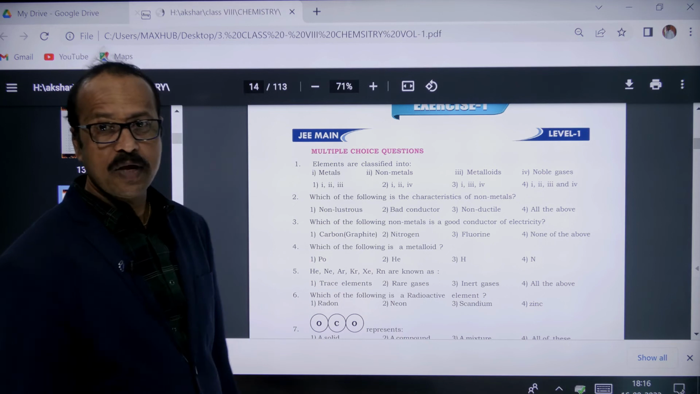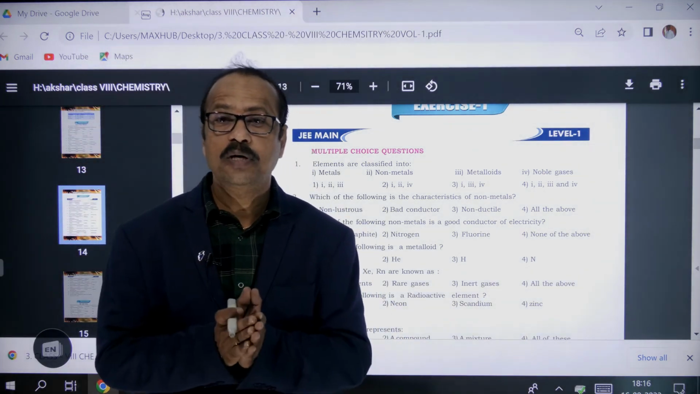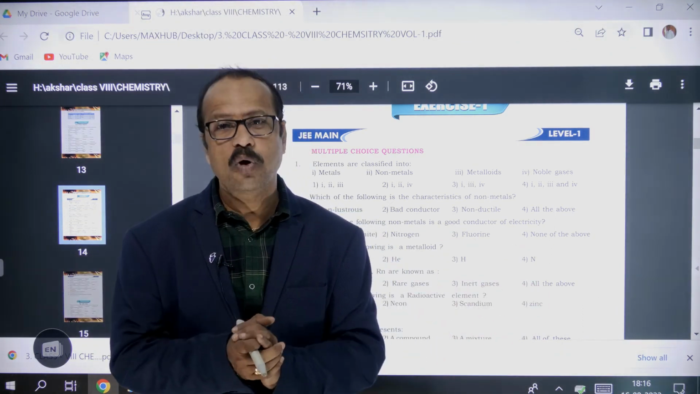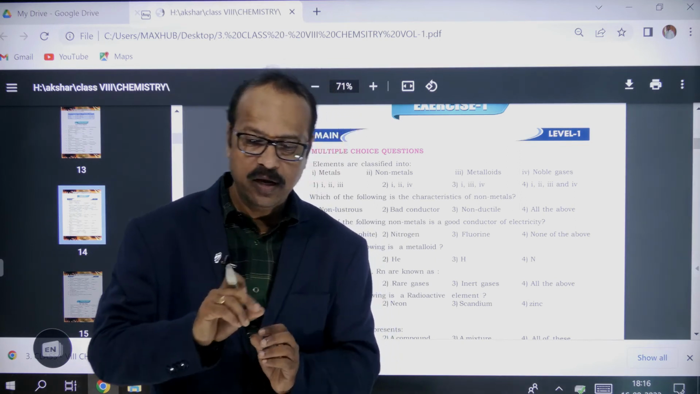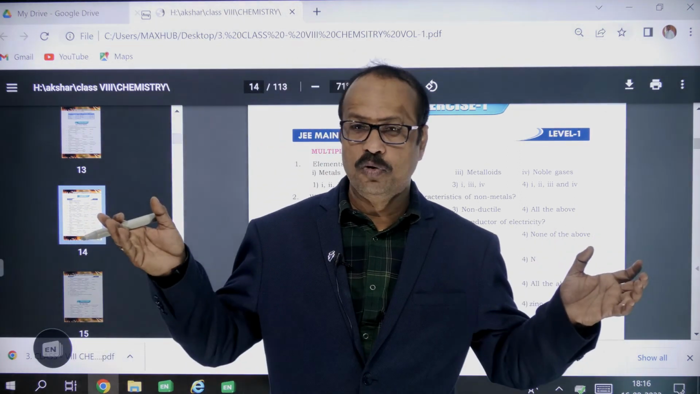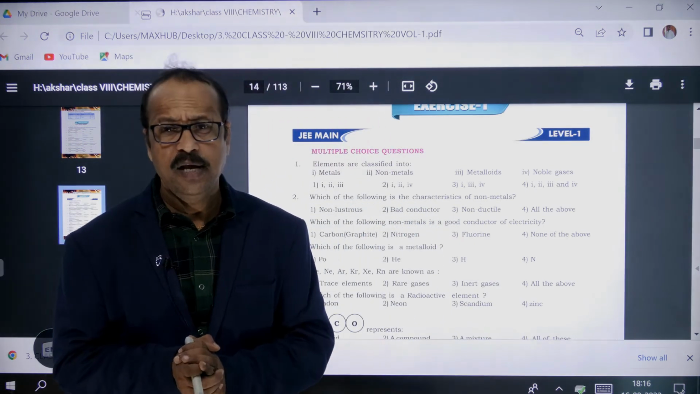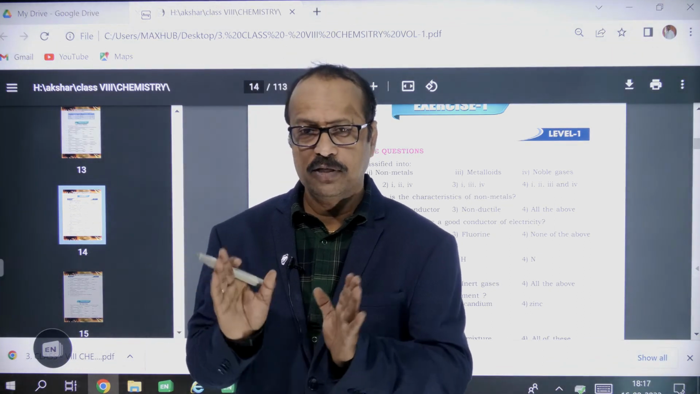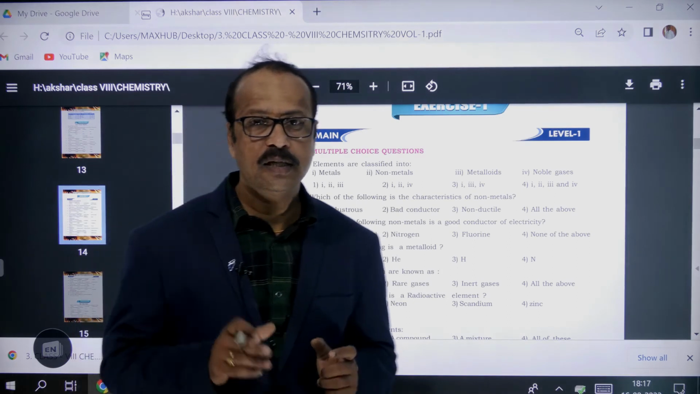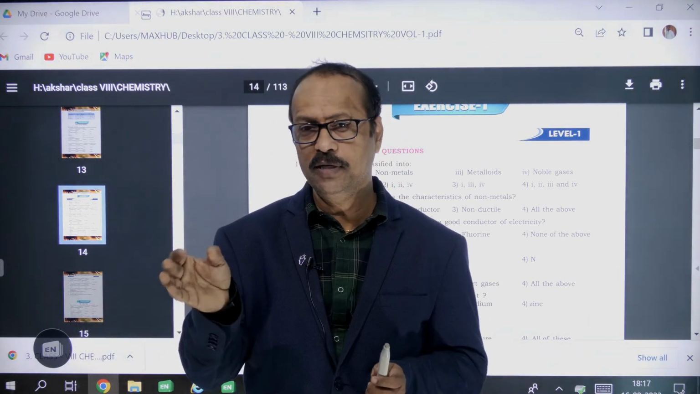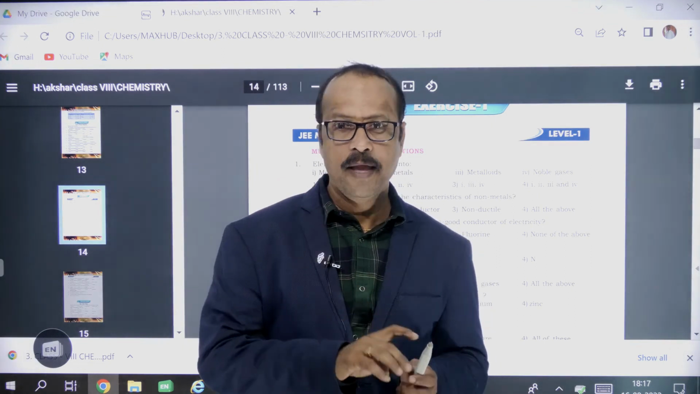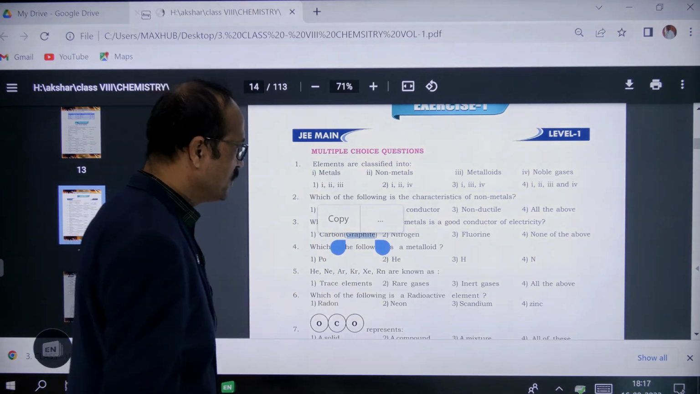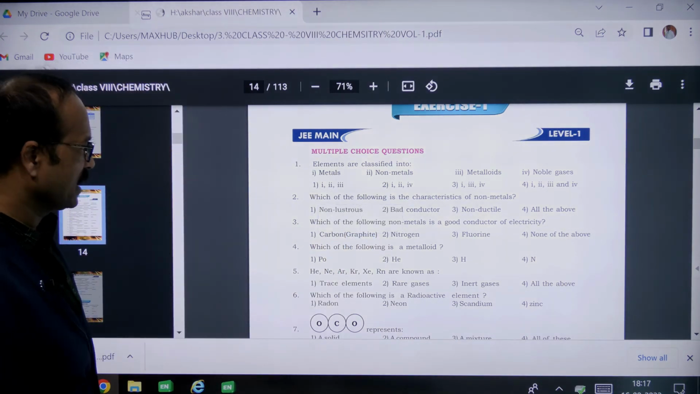Graphite is actually an allotropic form of carbon. Allotropy means existence of the same element in 2 or more different forms. Allotropy we are going to discuss later. Physical properties may be different, but chemical properties remain almost same. Carbon exists in 3 important crystalline allotropic forms called diamond, graphite and C60. Diamond is a bad conductor, but graphite is a good conductor. So option 1 is the right answer.